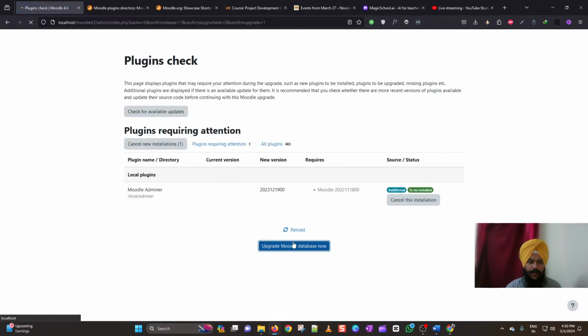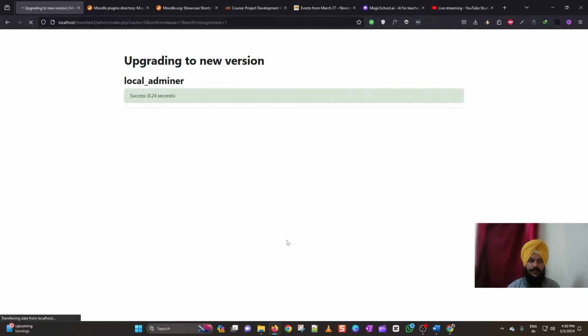And then click upgrade Moodle database. Finally we have installed this plugin, so let us click continue button here. Come on, why are you taking so much time? Yes, click continue.